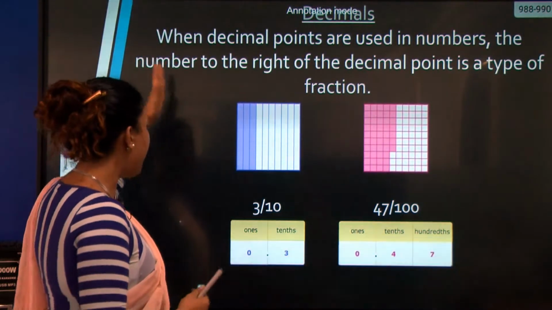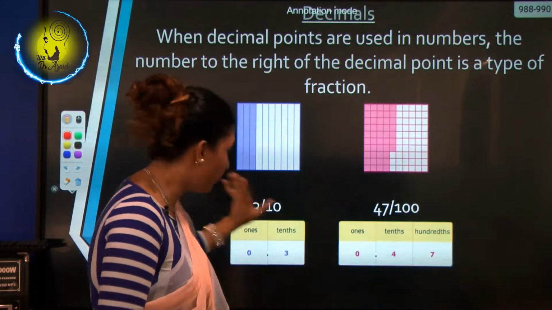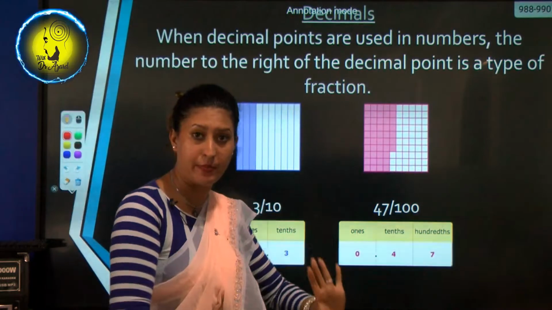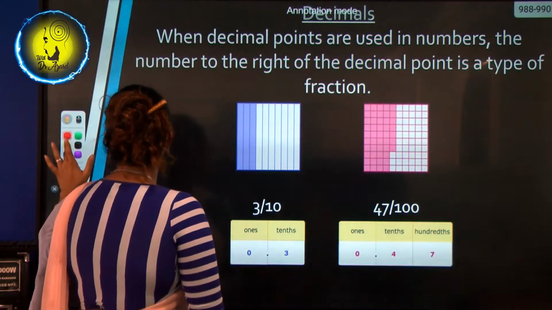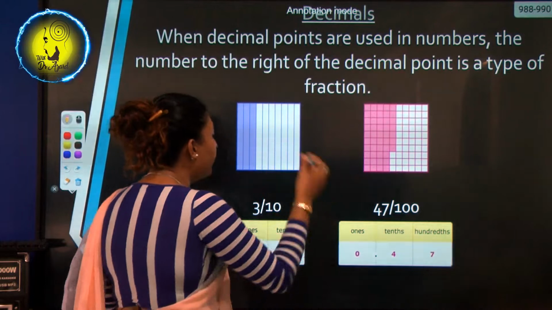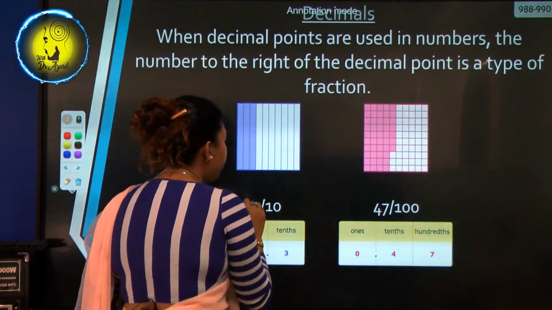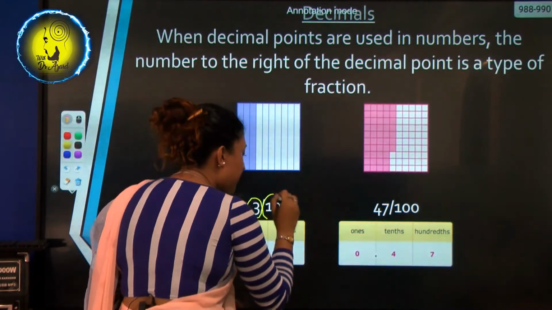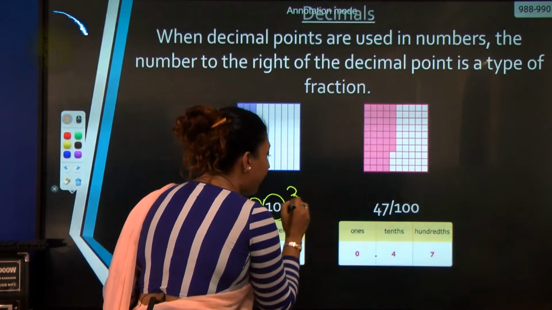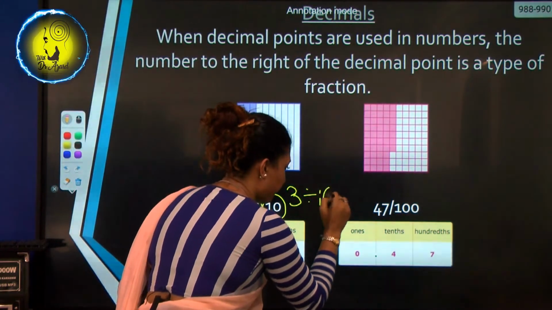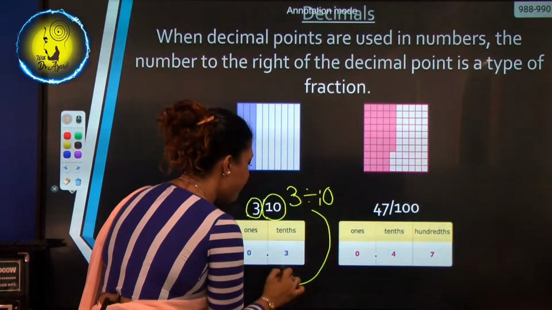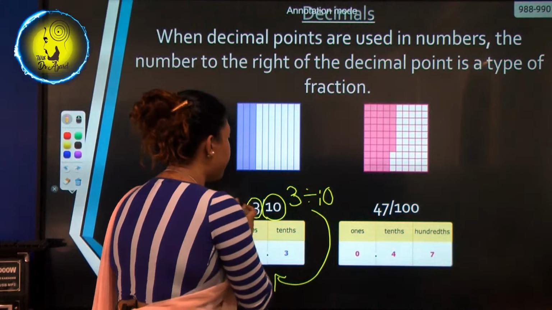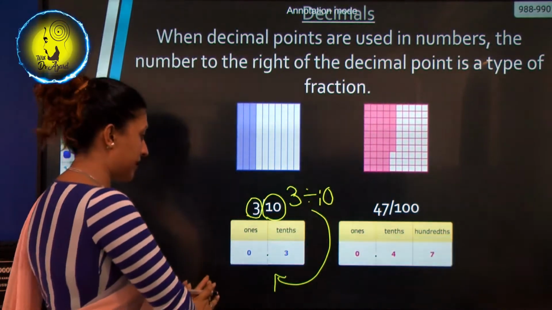Okay, so now this is a fraction. You know already this is a fraction, 3/10. How do you convert it into a decimal? See, very easy. You have to take the numerator and divide it by the denominator. See, 3 divided by 10. So we get the answer as 0.3. When you divide the numerator by the denominator, we get this answer.